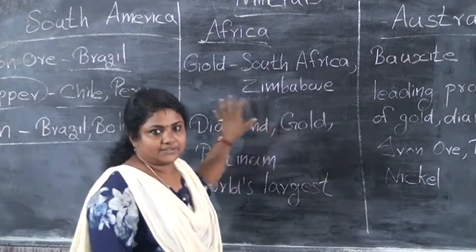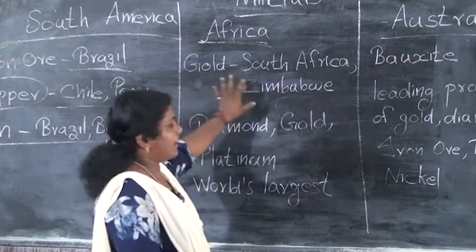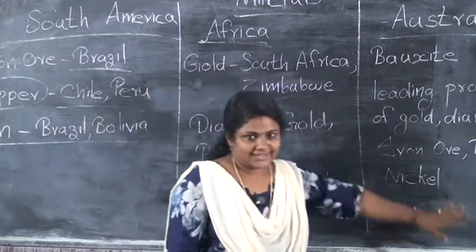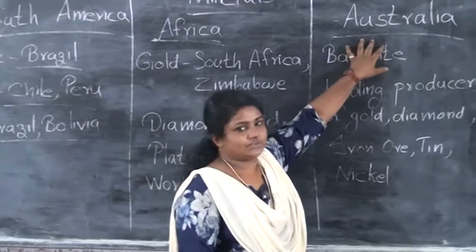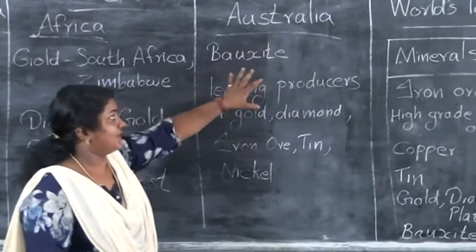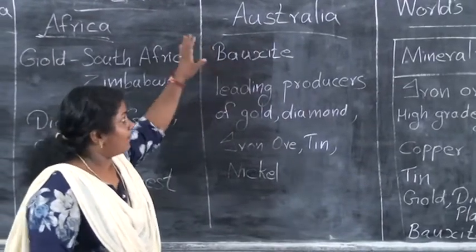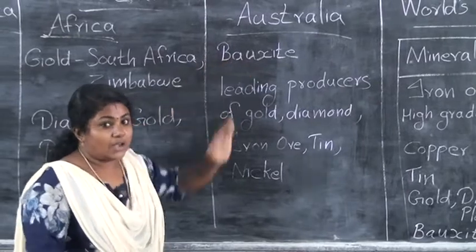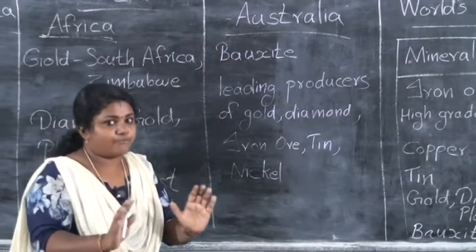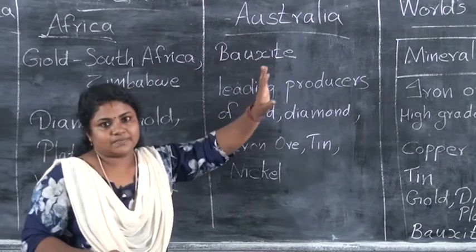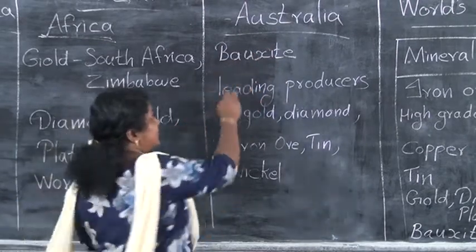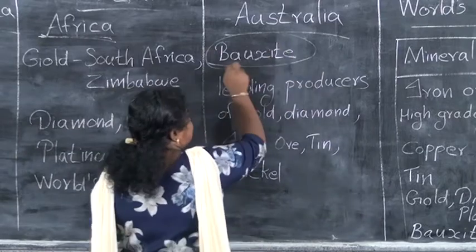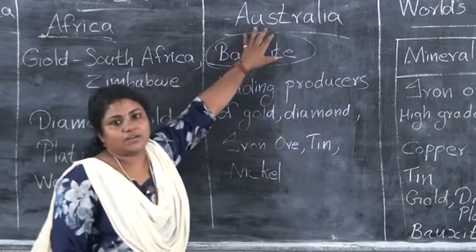Okay, understood? South America and Africa. And moving to the next continent, that is Australia. In Australia, the world's largest producer of bauxite is Australia. Bauxite, the largest producer is Australia.